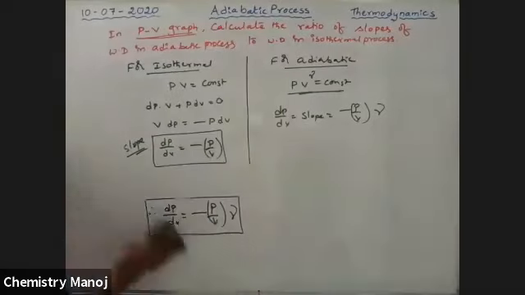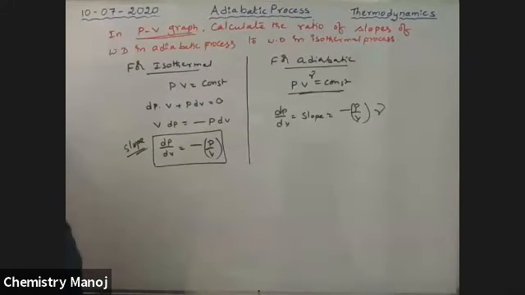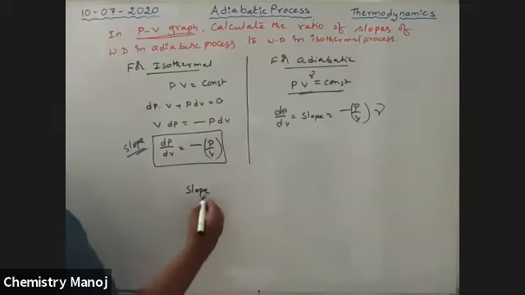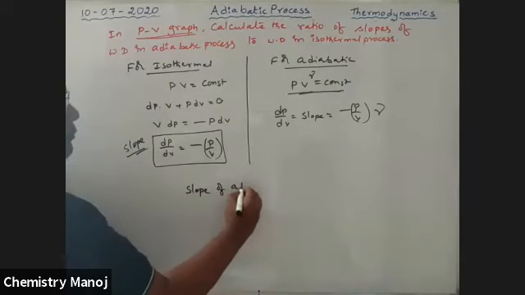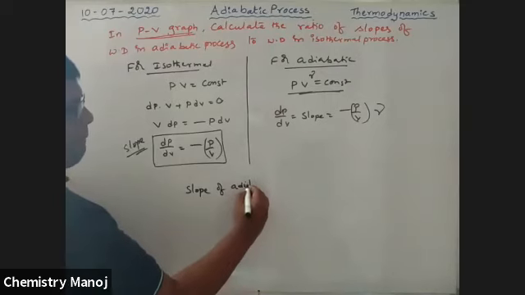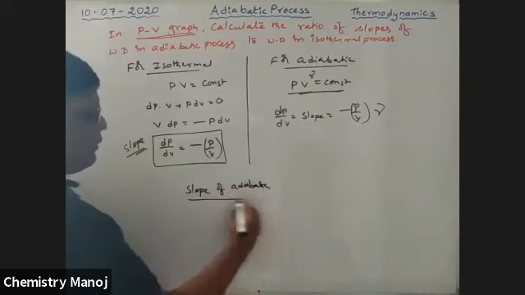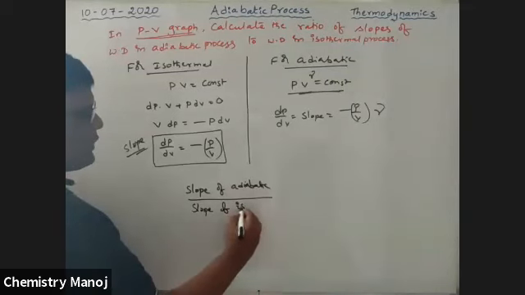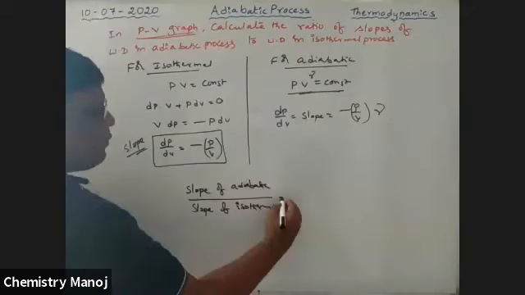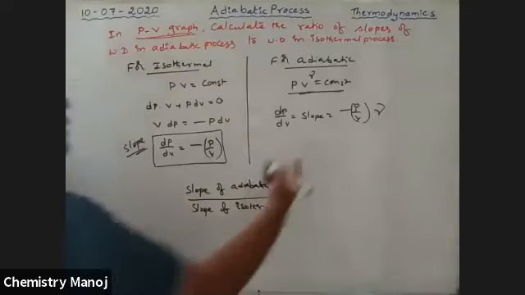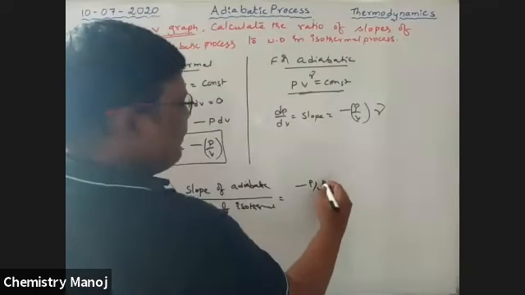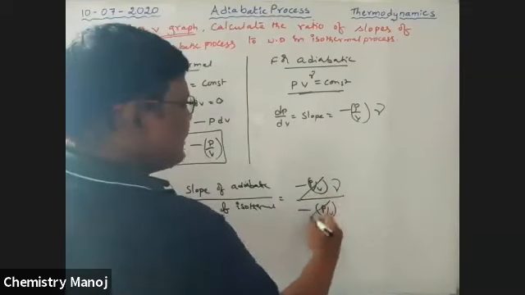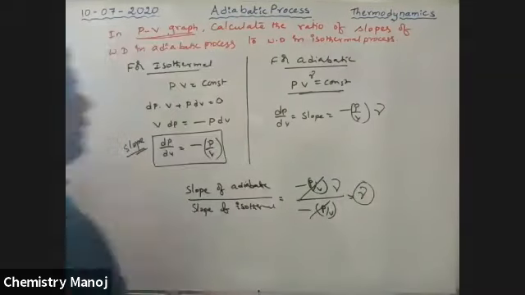Ratio of slope of adiabatic process by slope of isothermal process is equal to minus P by V into gamma by minus P by V. So cancel. Therefore, the answer is gamma.